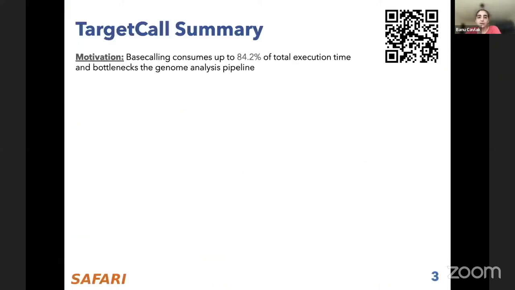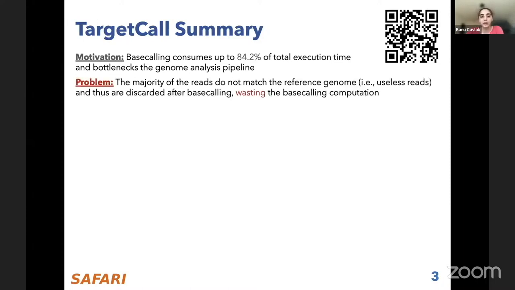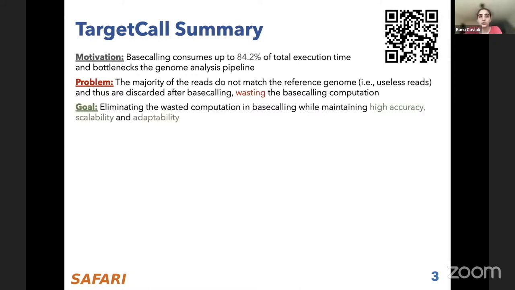Our summary is that we realize that base calling can consume up to 84.2% of the total execution time in the entire genome analysis pipeline, and it becomes a bottleneck for this pipeline. But the real problem is that the majority of this costly computation is wasted, as the majority of the reads do not match the reference of interest by the application, and they are wasting the base calling computation. So what we aim for in this work is a method that would eliminate this wasted base calling computation while maintaining high accuracy, scalability, and adaptability.